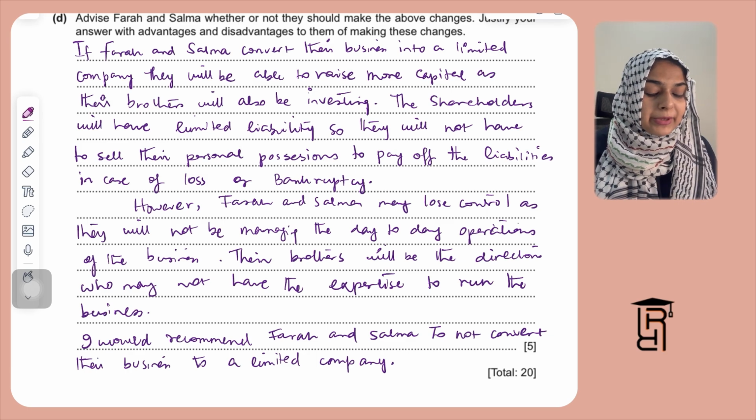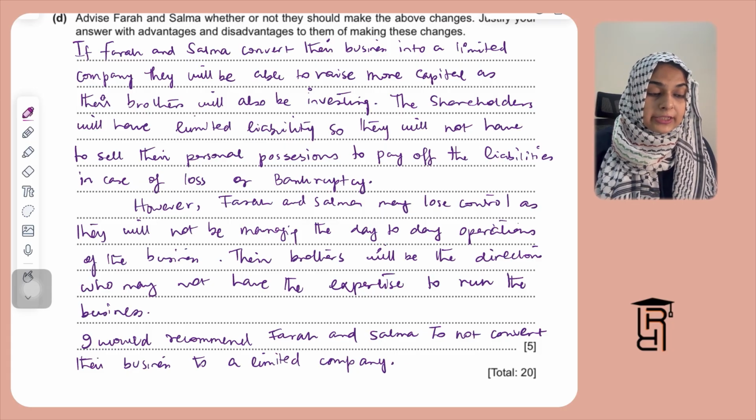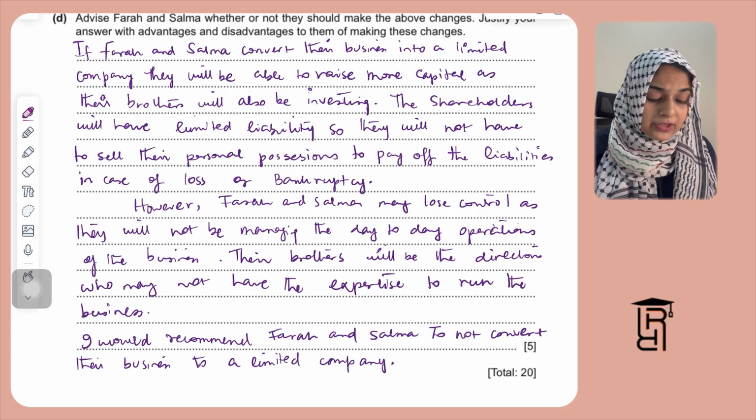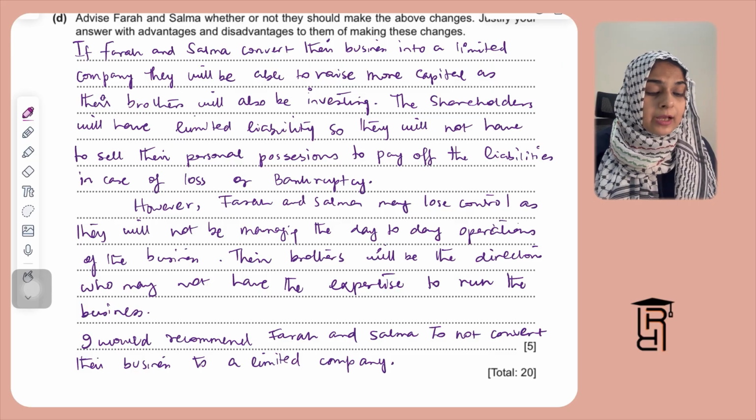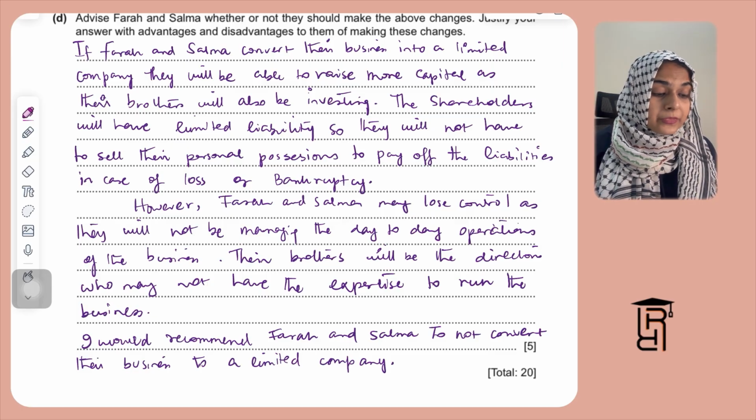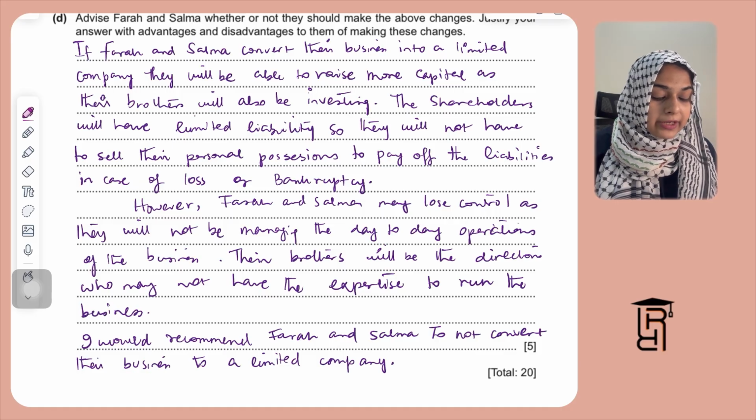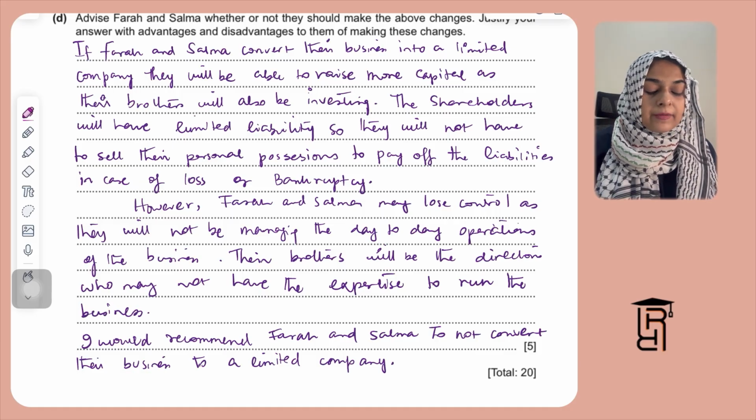However, Farah and Salma may lose control, as they will not be managing the day-to-day operations. Their brothers will be managing the day-to-day operations of the business, because they'll become directors, and their brothers may lack the experience of becoming the directors, right? So they may lack the expertise. So that will be a disadvantage of Farah and Salma giving the management of the business to their brothers.